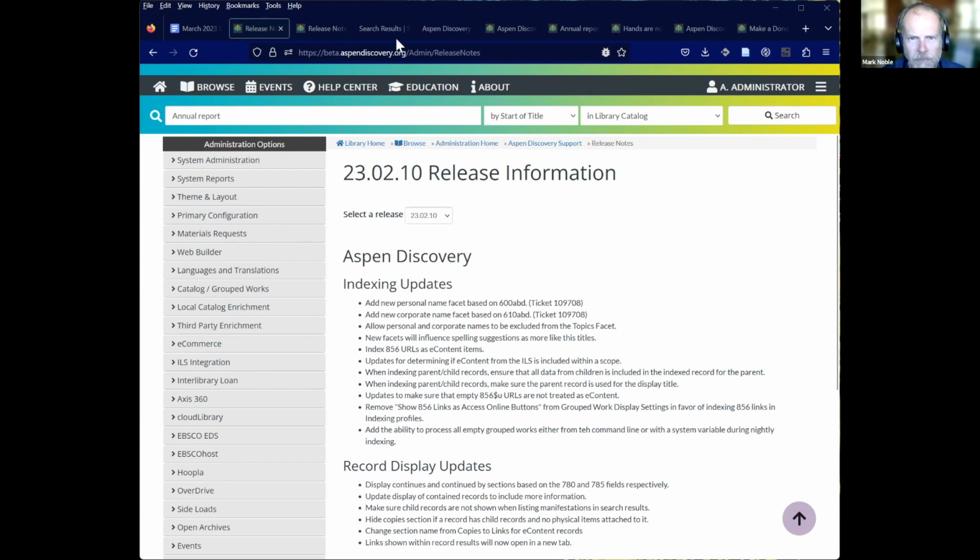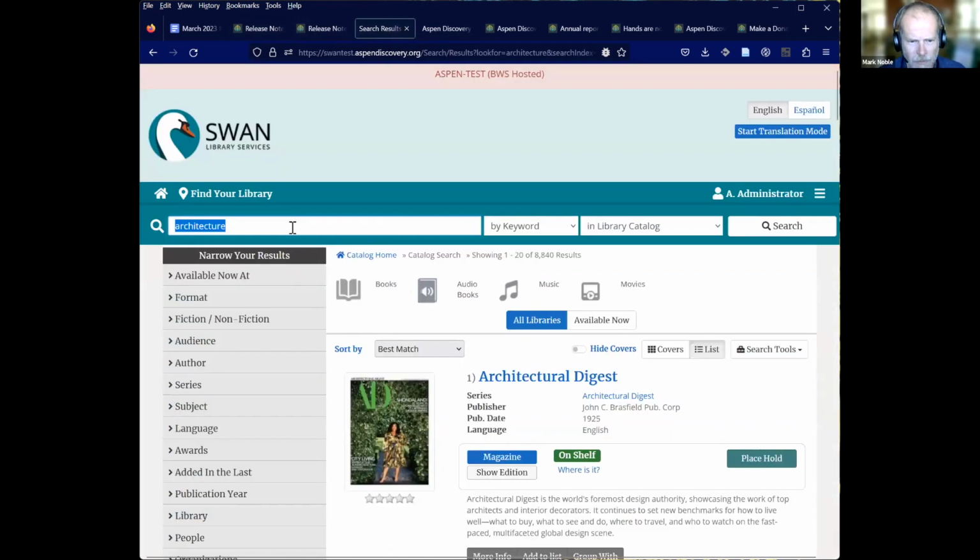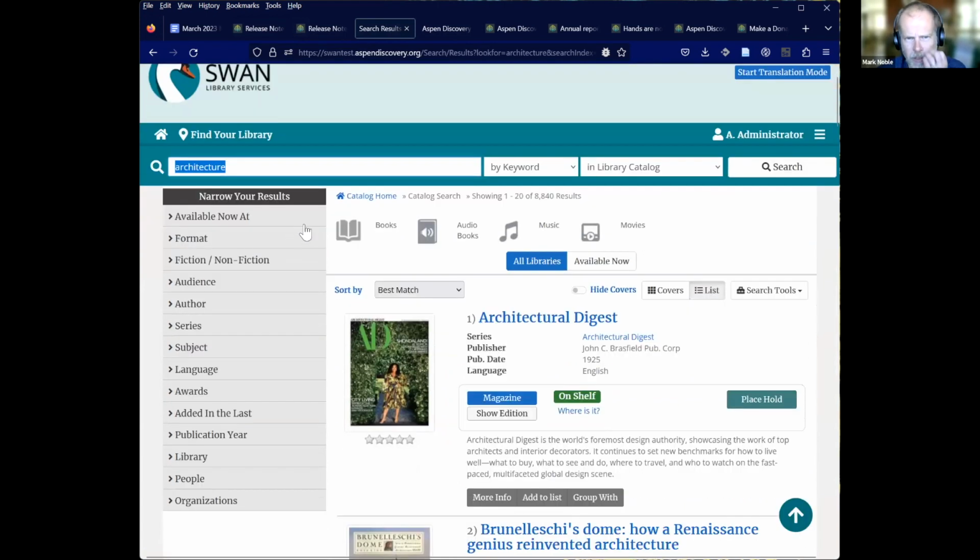The first thing we did was add a couple of new facets, and these can be enabled for you in the grouped work facets. Here I'm using Swan, one of our partners, to test on. It wasn't specifically done for them, but they've got a good test server with lots of data in it. So here we've got just a search for architecture.